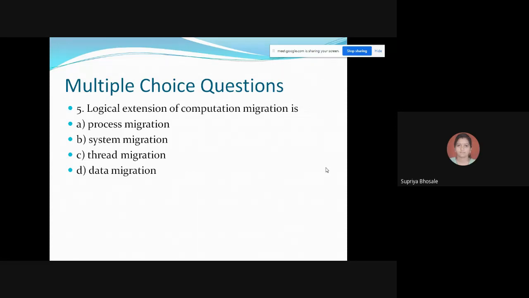Out of syllabus. Okay, that is a good option, but that option is not included. We will include option E for you. Okay, process migration is correct one.